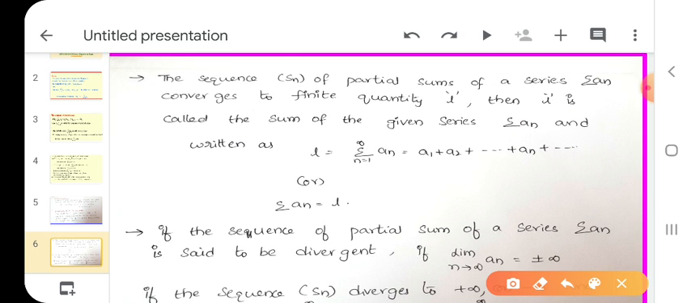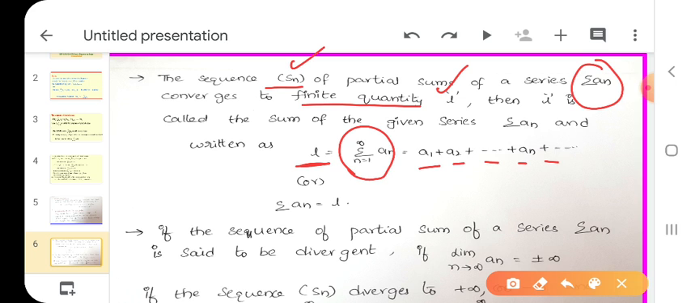First we have a series summation an. We have to find whether it is convergent or not. So we take the partial sum sequence Sn. We find the limit. A finite value L is the limit of Sn. That means Sn converges to L. If the partial sum converges to L, then automatically the series also converges to the same number L. So we write L equals summation an. What does summation an mean? A1 plus A2 plus and so on. Or we write summation an equals L.